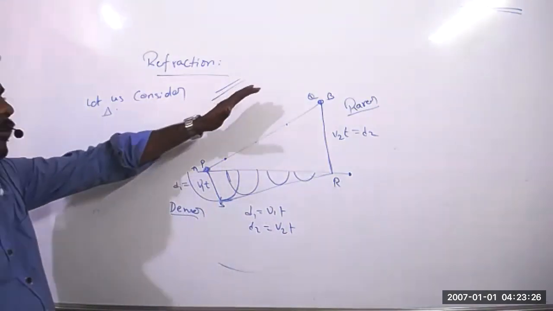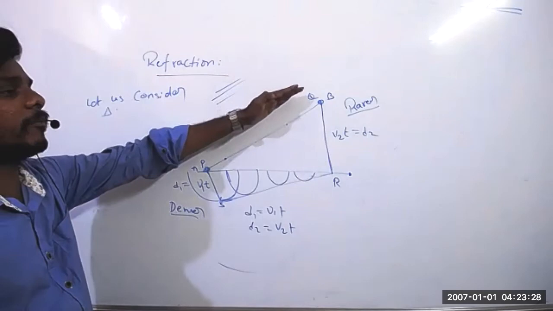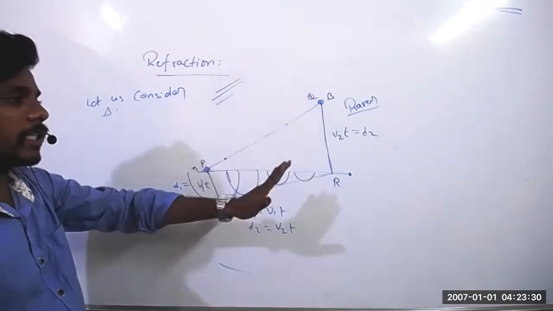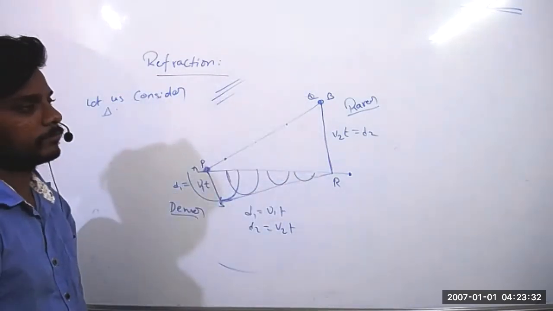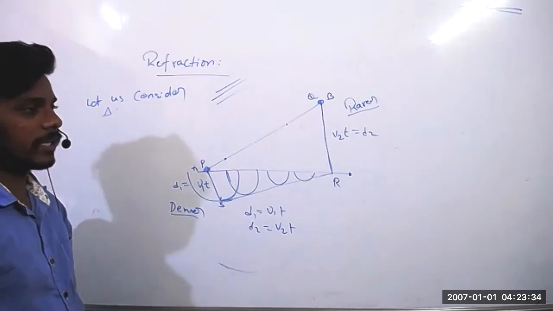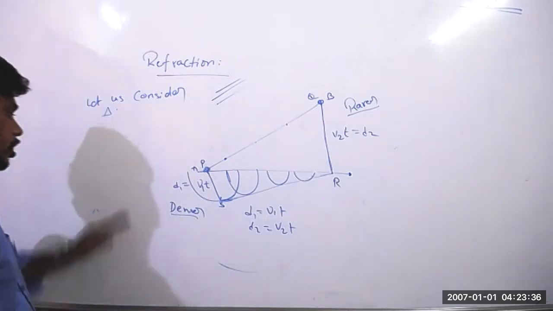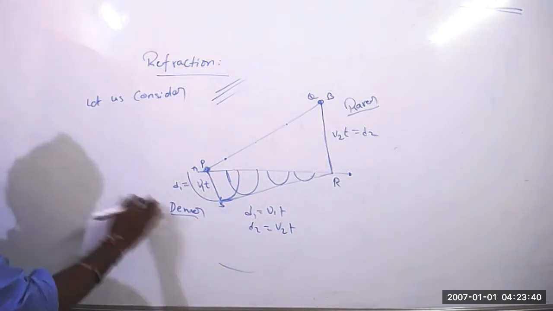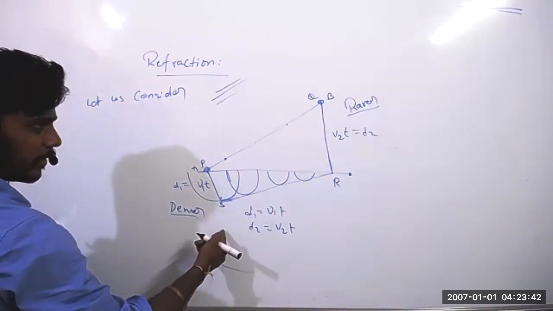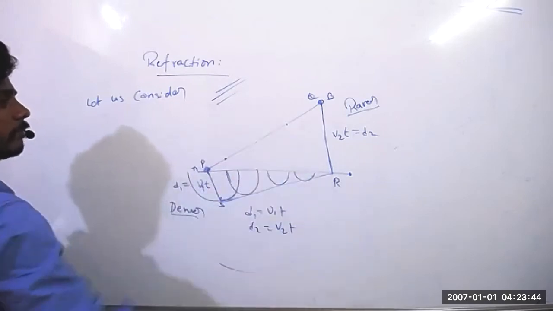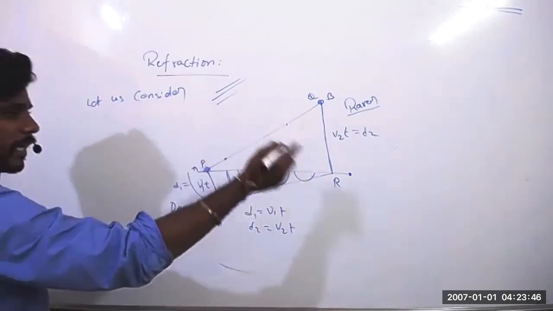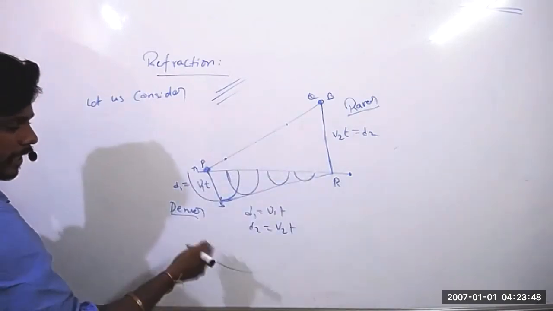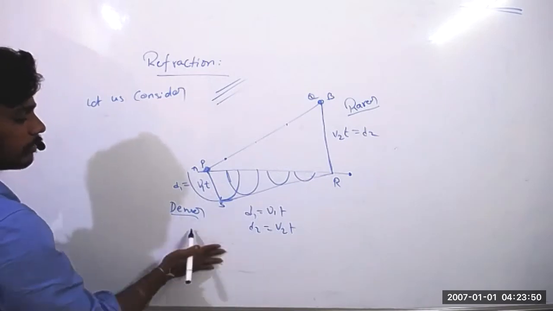So the speed of the wave in the rarer medium is more, and in the denser medium it is less. So that is rarer and denser medium. It will even come in the 10th class. Water is the denser medium, and the rarer medium is nothing but air. For denser medium you can take anything, I will take water.